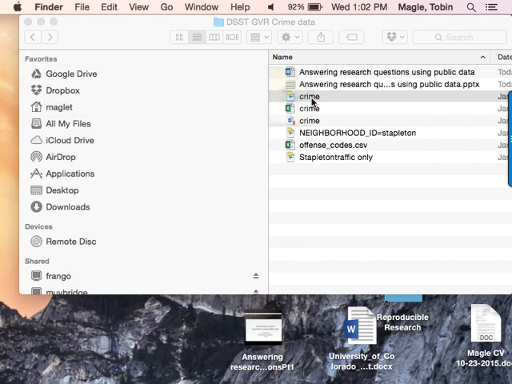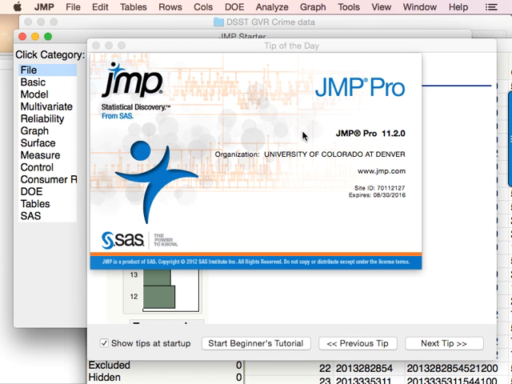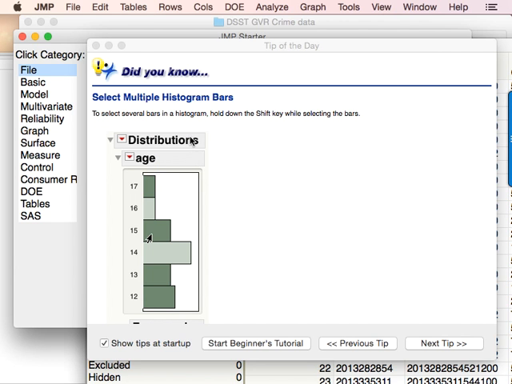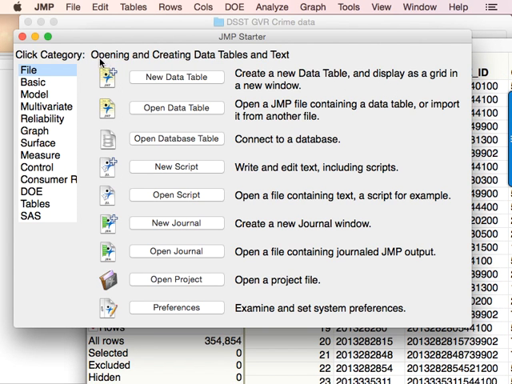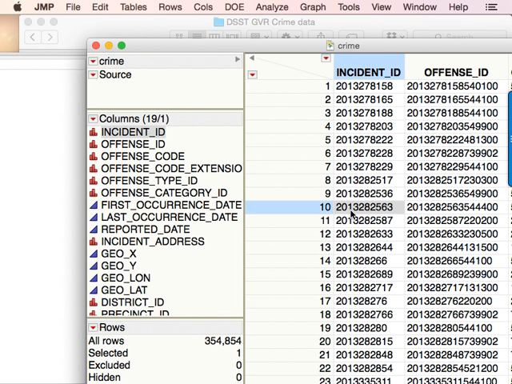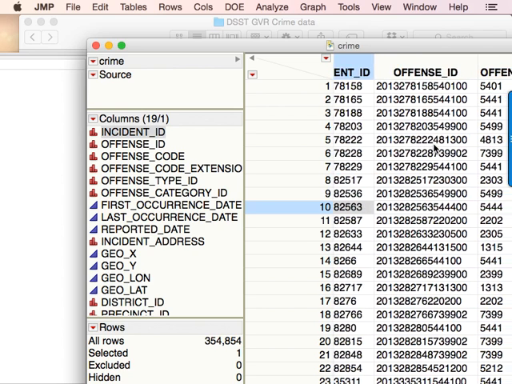All right, that's a JMP file. We don't want any tips right now, and we already have our file open. So like I said, every column is going to be a different variable. So here we've got incident ID. Variable would be different information about the data. These first two columns are basically unique identifiers for the incident and the offense. So theoretically, you could have one incident that has more than one offense, because at a crime, you can have more than one charge.